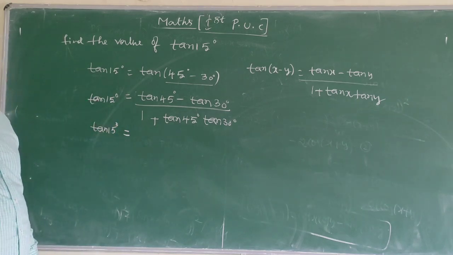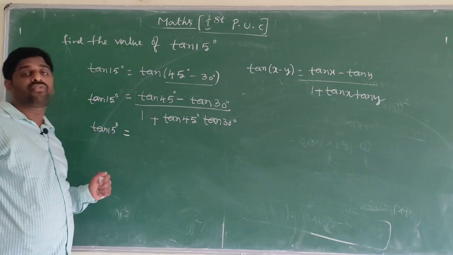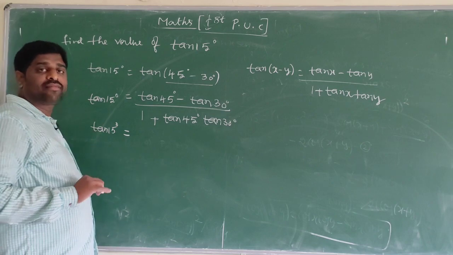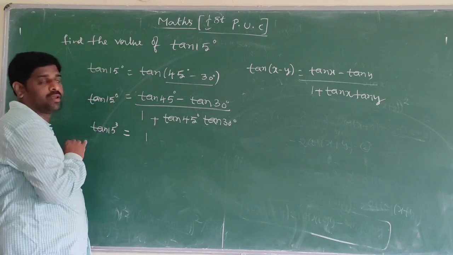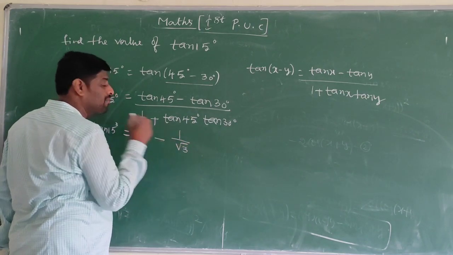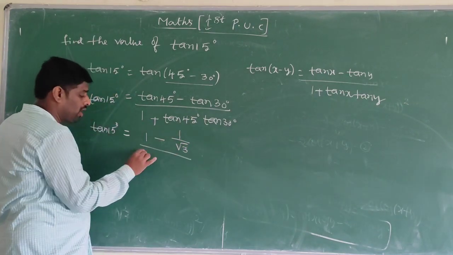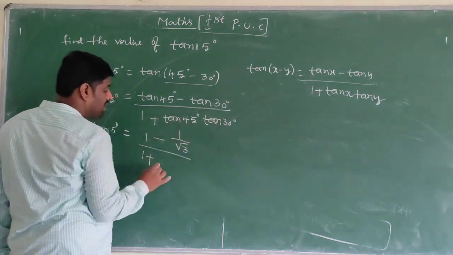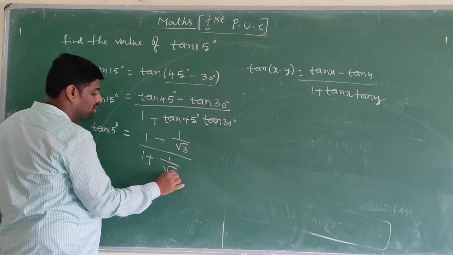Here tan 45 degree value is 1, tan 30 degree value is 1 by root 3.